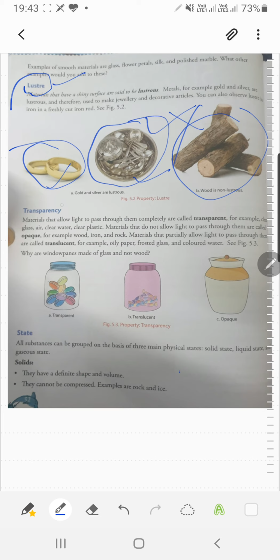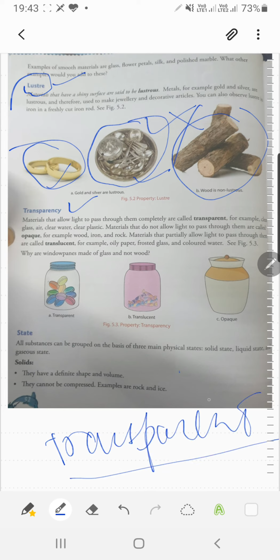The next property is transparency. Transparency means the material allows light to pass through it completely. If light completely passes through your material, we'll say that that object is transparent. For example, clear glass, like this glass is clear. Air is transparent. Clear water is transparent. Clear plastic is transparent, fine.